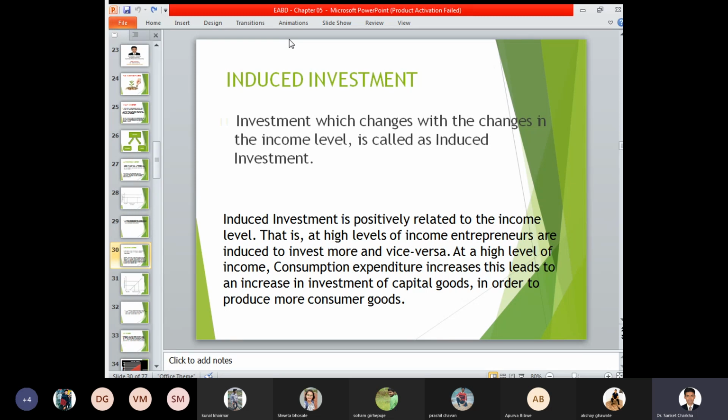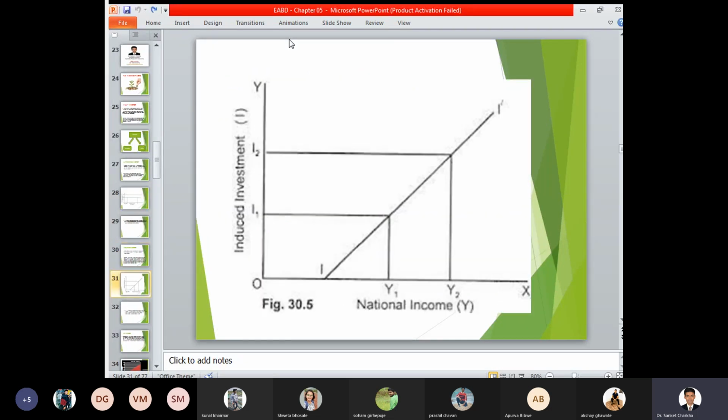The second point is the induced investment, wherein a change in the income level leads to a change in investment. So as and when our income level changes, our investment also changes. It depends on the income of an entrepreneur. If there is increased income for an entrepreneur, then his investment keeps on increasing, and if there is decreased income, then his investment keeps on decreasing, depending on the consumption you are looking for.